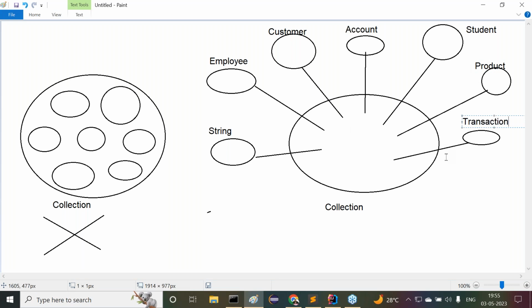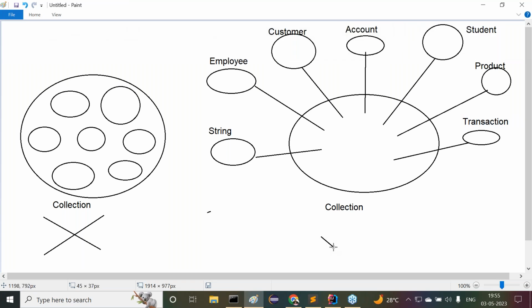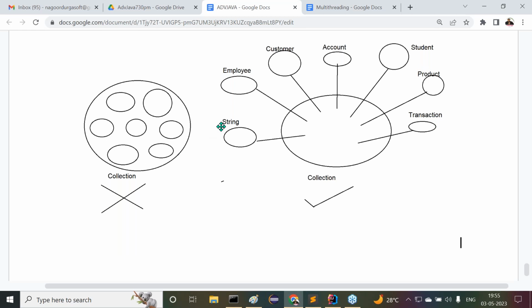All different objects, not a single kind of object, we are able to keep in a single collection object. This approach is the right approach. This is what we require. This is the meaning of a collection object. That's it. Are all of you getting it or not?